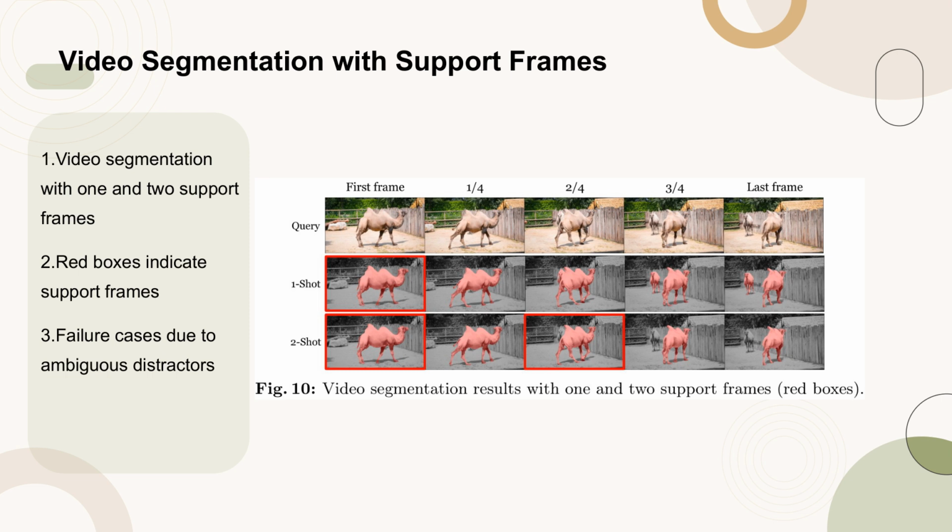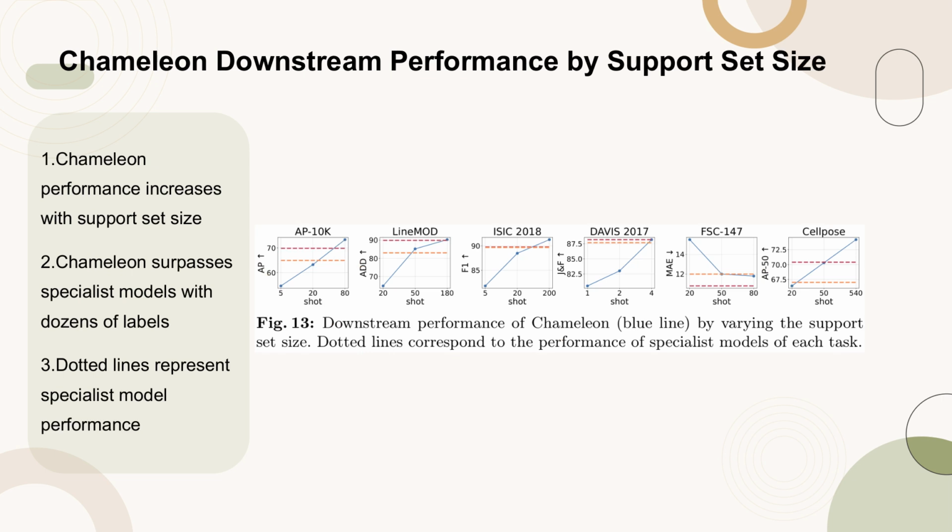Figure 13. Figure 13 illustrates the downstream performance of Chameleon, a data-efficient generalist model, as the size of the support set varies. The blue line indicates Chameleon's performance, which consistently improves with an increasing number of support labels. Notably, Chameleon outperforms specialist models across various benchmarks when provided with as few as dozens of labels. The dotted lines in the figure correspond to the performance metrics of these specialist models, highlighting Chameleon's superior generalization capability in dense visual prediction tasks.